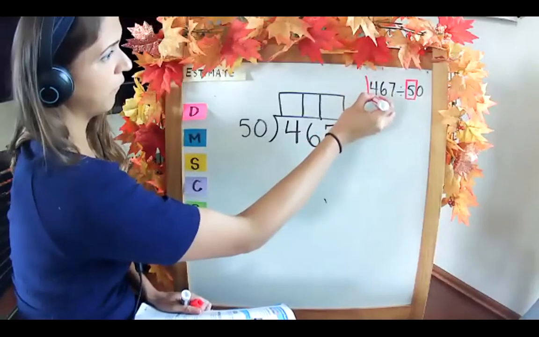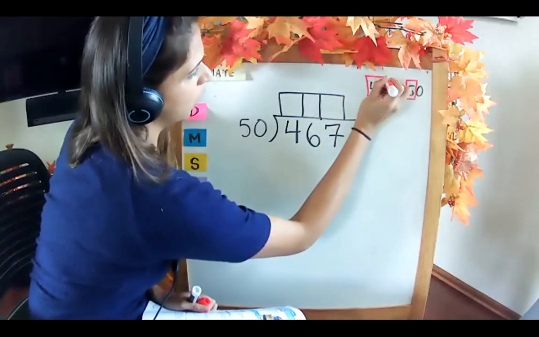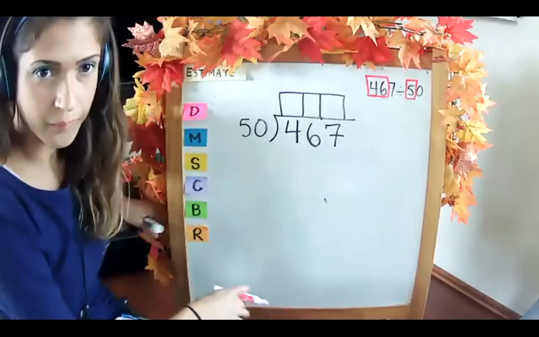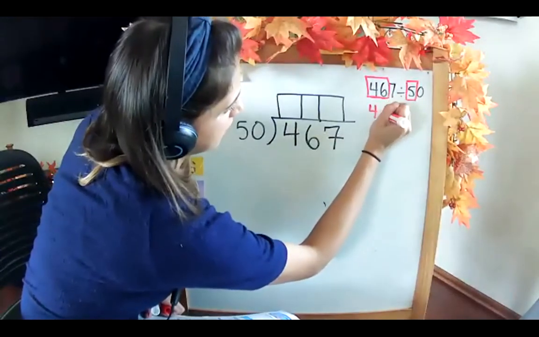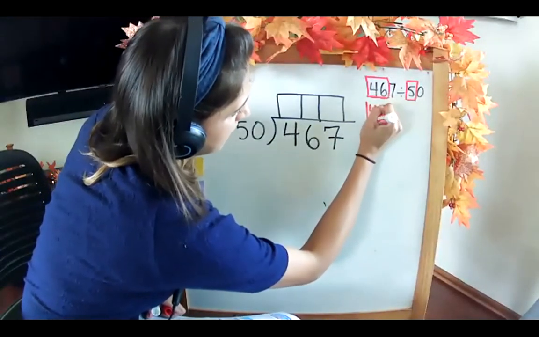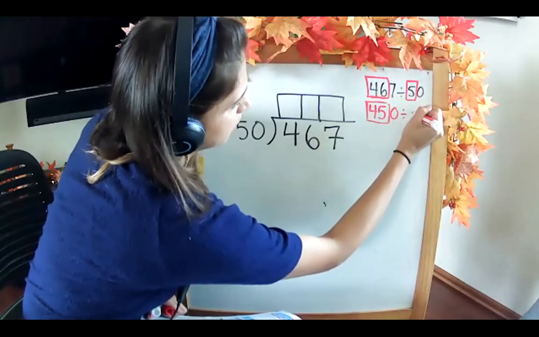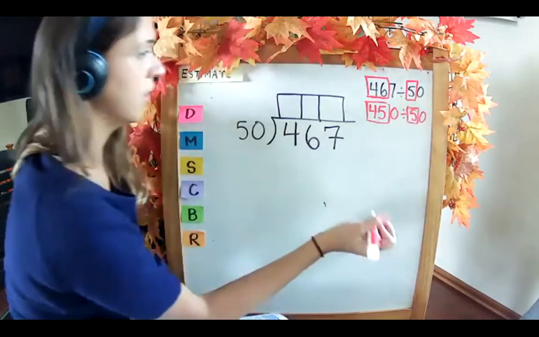Can 5 go into 4? No. We're going to look at 46. What is the closest number in the 5 times table? 45. 5 times 9 is 45, the closest we can get. So I'm going to use that 9 for my estimate, changing my numbers to 450 divided by 50.